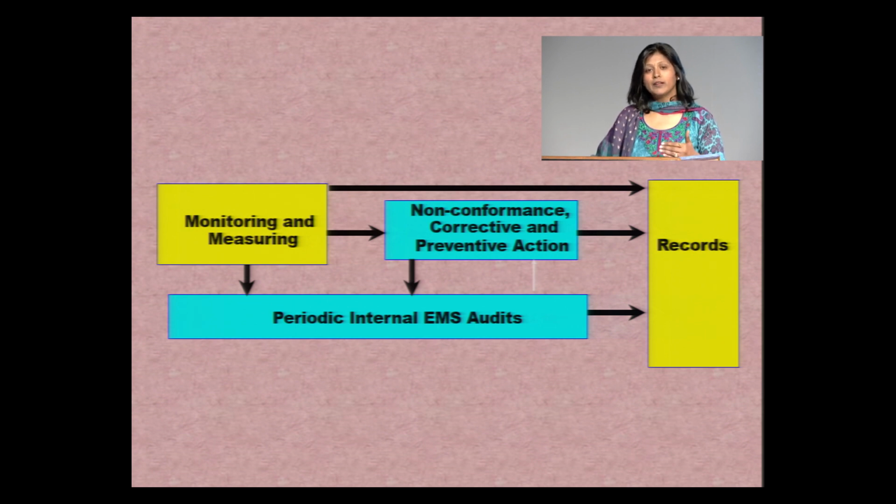Arising from that, we might find that there are some places where we are not conforming to what we had planned. It is not going as per that. So there might be some non-conforming areas that might get identified during this process. Some corrective action has to be taken to correct that, and at the same time we should also be looking at a preventive action so that it doesn't recur again. All this can be achieved through periodic and regular internal audits related to this environmental management system, and at the same time proper records have to be maintained for all these activities, which again will be a useful tool for the continual improvement cycle. Let's discuss this in detail.